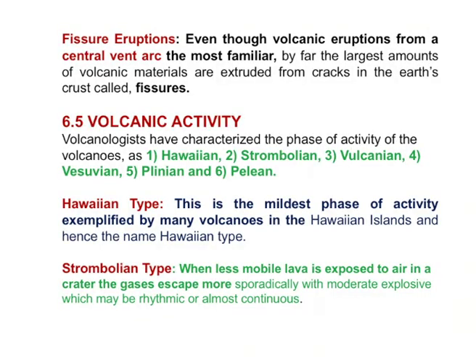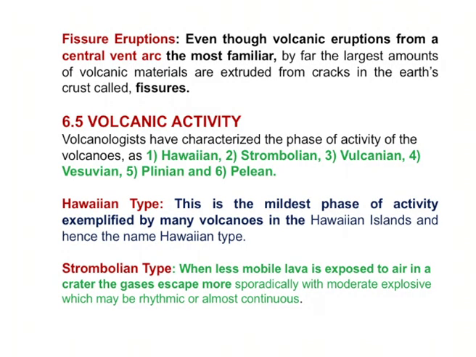One is Hawaiian type, second is Strombolian, third is Vulcanian, fourth is Vesuvian, fifth is Plinian, and sixth is Pelean.